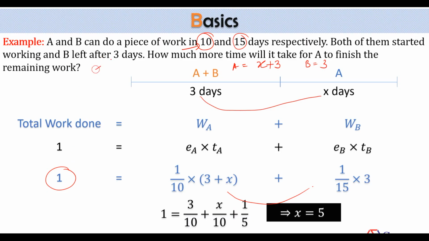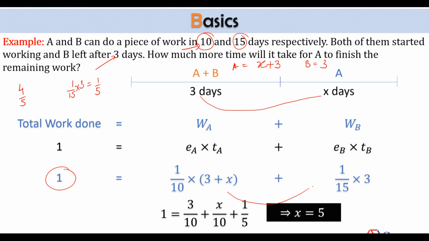Let's look at the number of working days of B. Effectively, he has worked for only 3 days. And I know that he can do the whole work in 15 days. So what's the contribution of B? He can do 1/15th of the work in one day. So in 3 days, he can do 3/15. That means 1/5. So effectively, the contribution of B will be only 1 by 5. And the contribution of A will be 4 by 5.